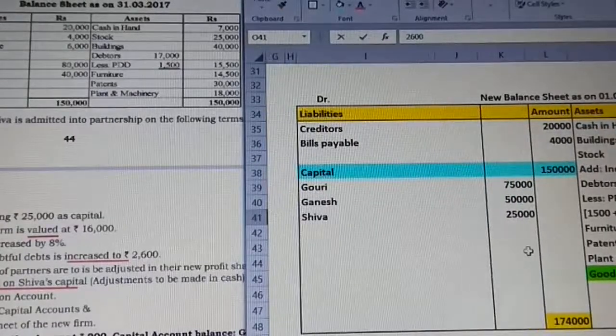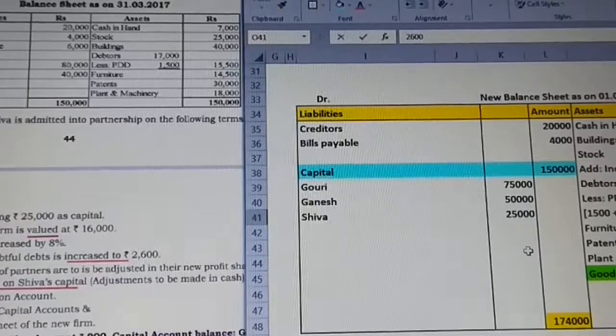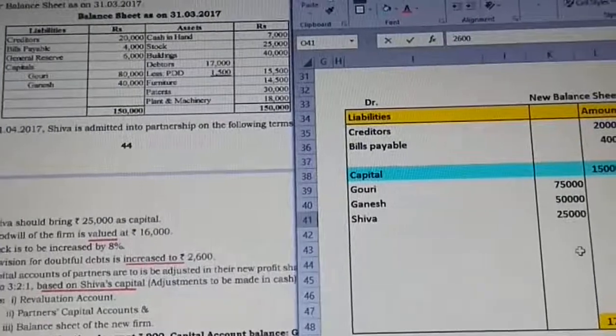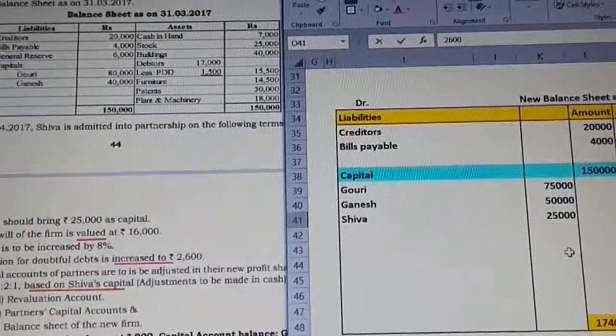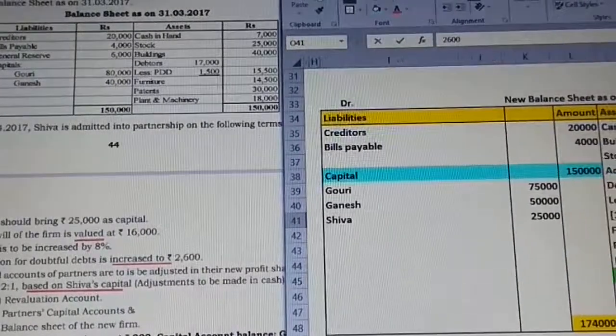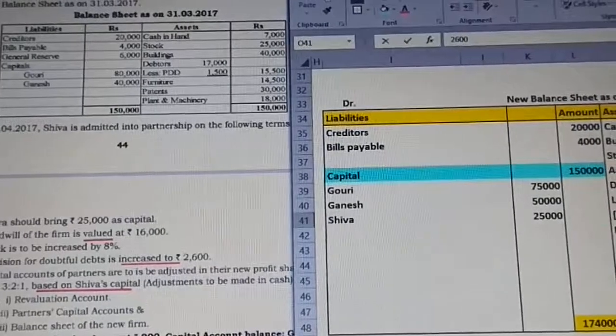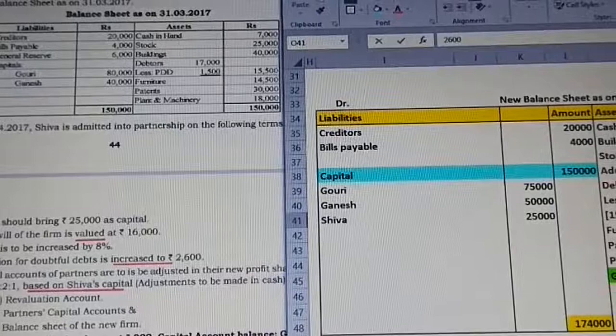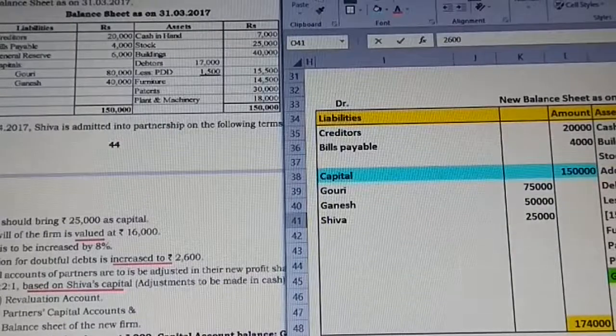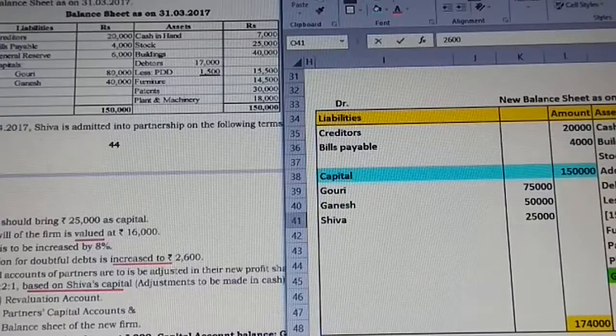Next, moving on to the liability part from the question. And just observe the question as well. Creditors given in the question, 20,000, no adjustment, I have taken it. Bills payable, 4,000, no adjustment, I have taken it directly. Apart from these two, we have only the capitals.